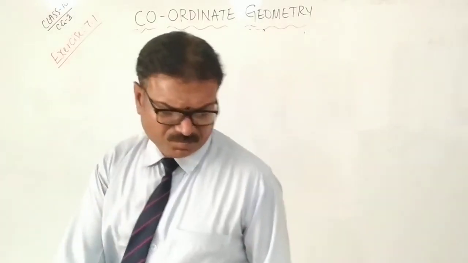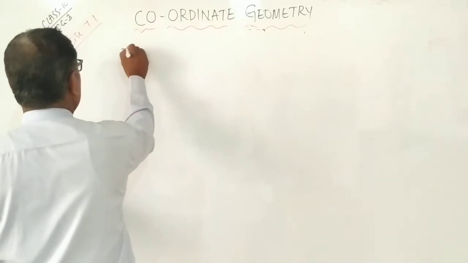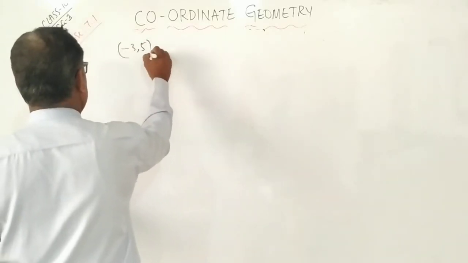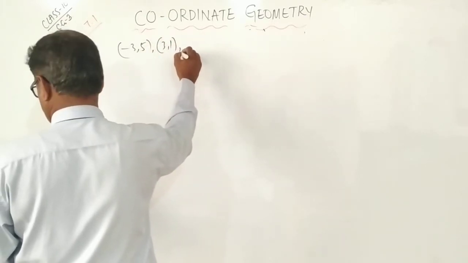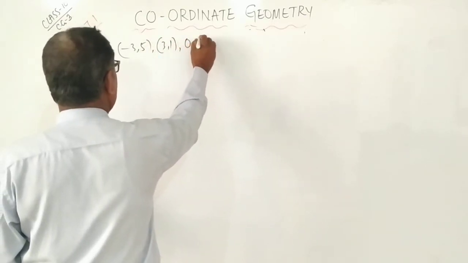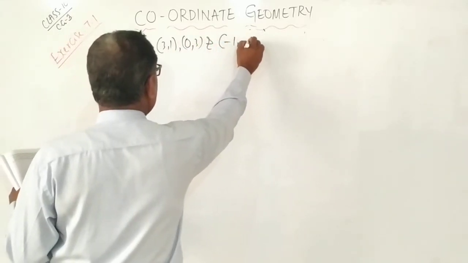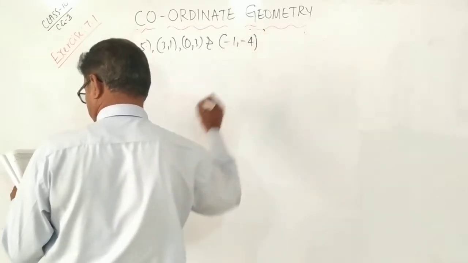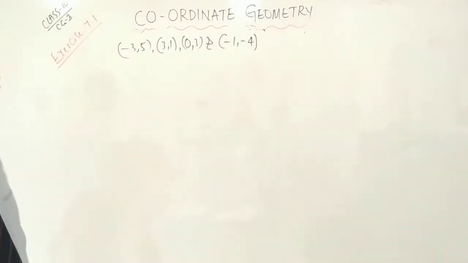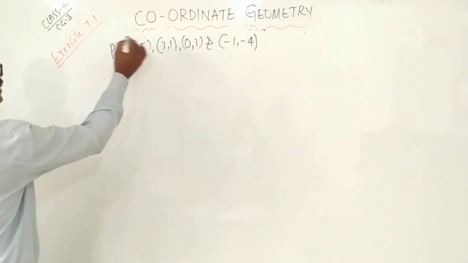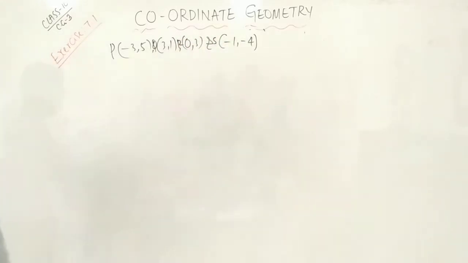Next, points. Minus 3, 5. 3, 1. 0, 3 and minus 1, minus 1 and minus 4. So here P, Q, R, S.